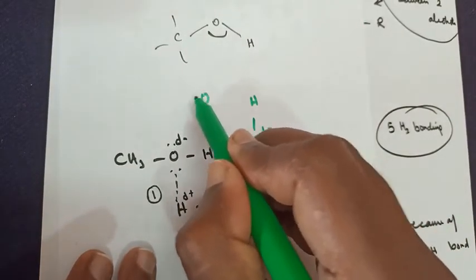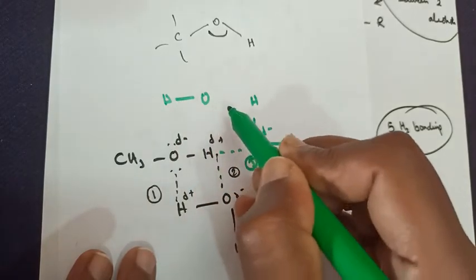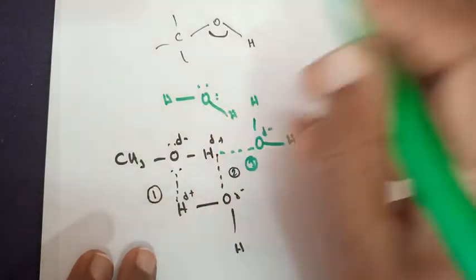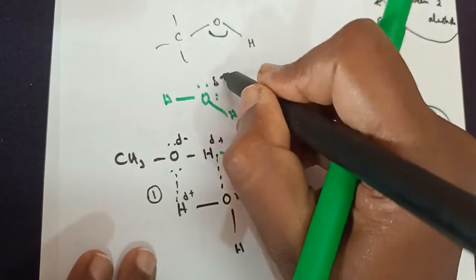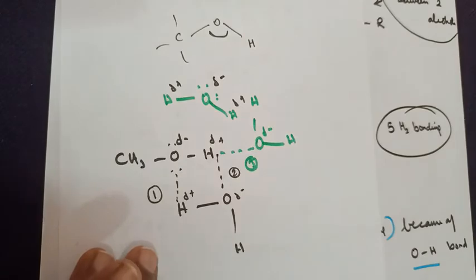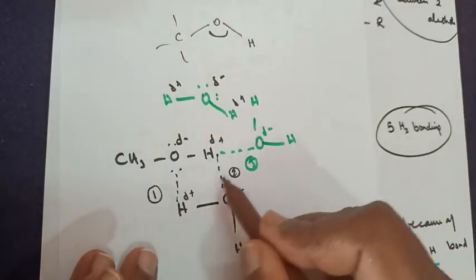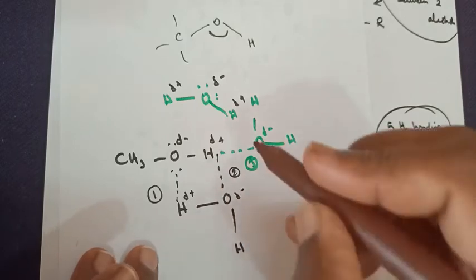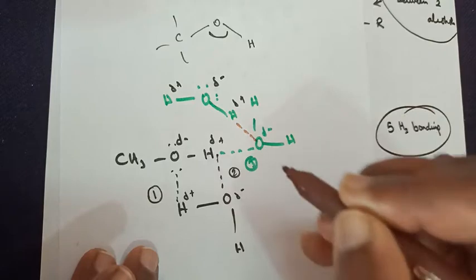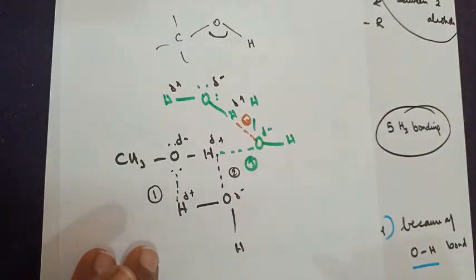Add one more water molecule here. It has a lone pair of electrons as usual. Now this is electronegative, electropositive. Already three types I have shown you. Oxygen, electronegative, electropositive: the fourth hydrogen bond is formed here.